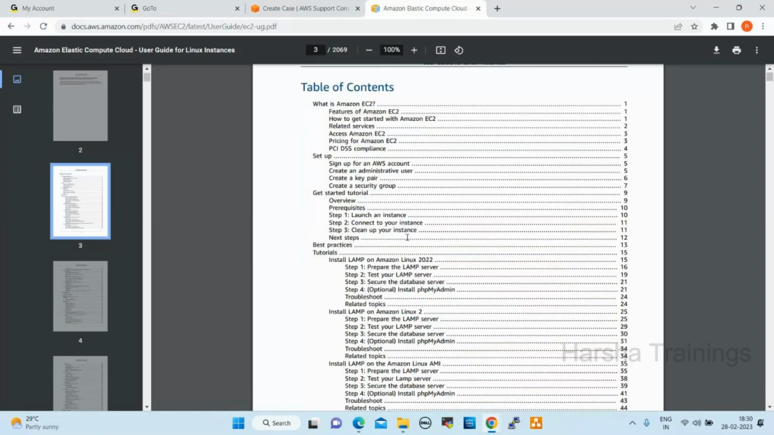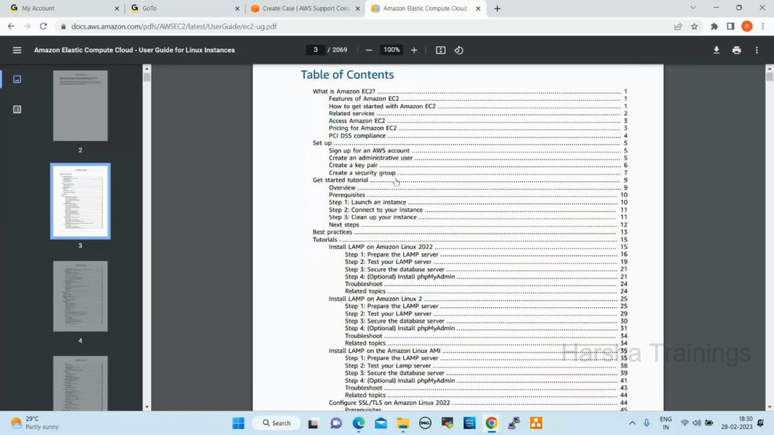You can see how to create a key pair, sign up for an AWS free account, create an administrative user, and create a security group. This is a detailed document. All the activities we perform in real time are available here. This is the official document provided by AWS. If you want to download it, just click here and it will be downloaded. Whatever document you require, all the documents are available here.